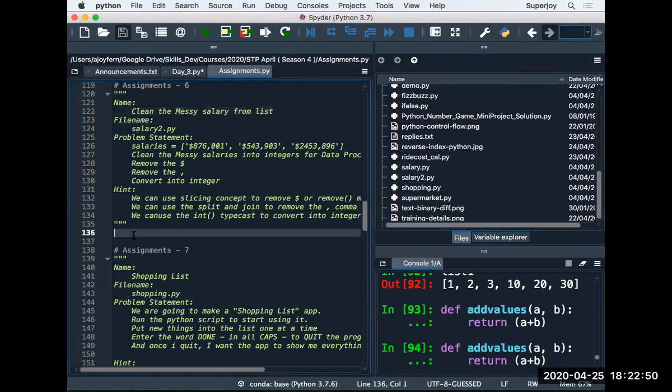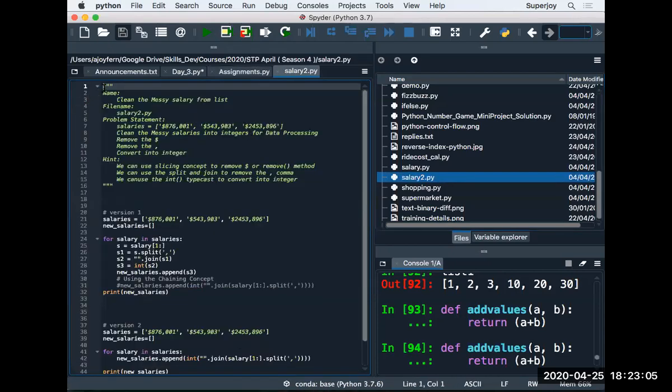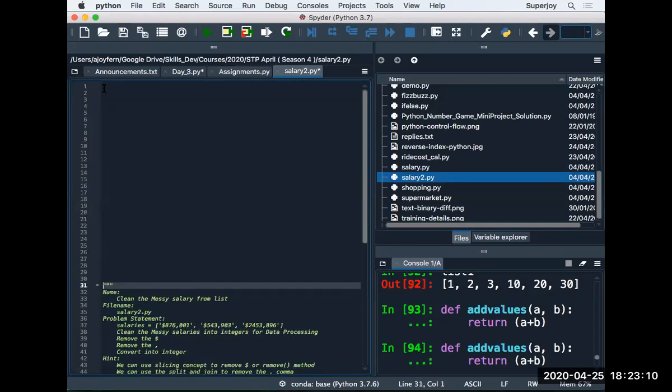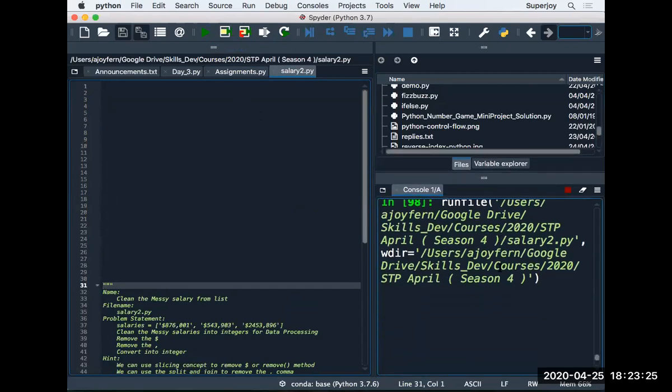Okay. So guys, corresponding to assignment 6, we have a solution with the name salary2.py. Let me click on this run button, and there you can see the output.